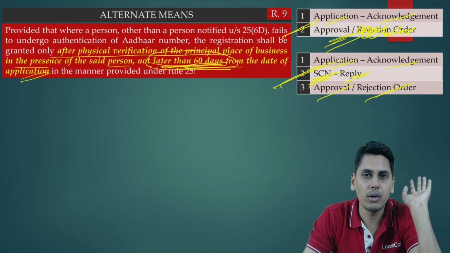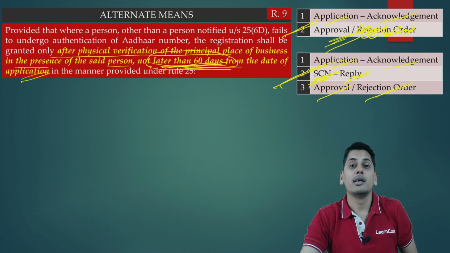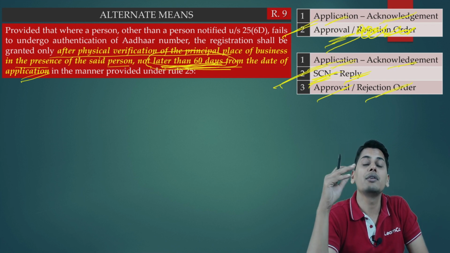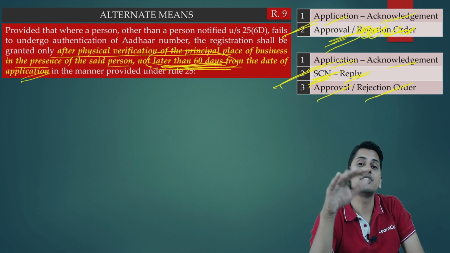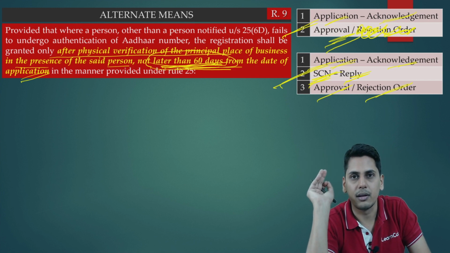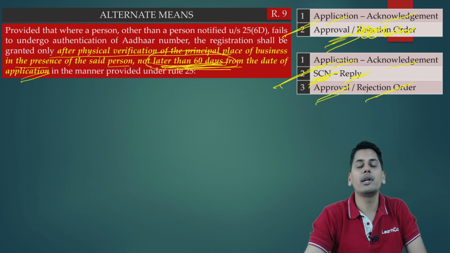So you make a reply to him. After he receives the reply, he also has strict time limits within which he has to act, or within which he has to react after he receives your reply. He could either approve it or reject it.